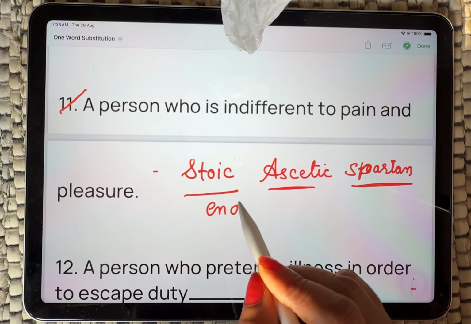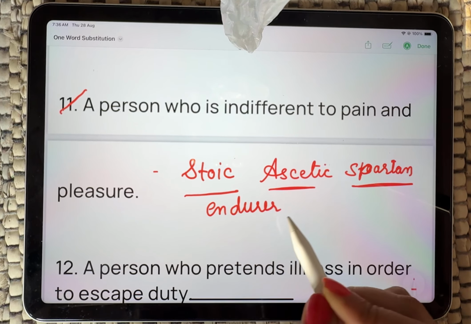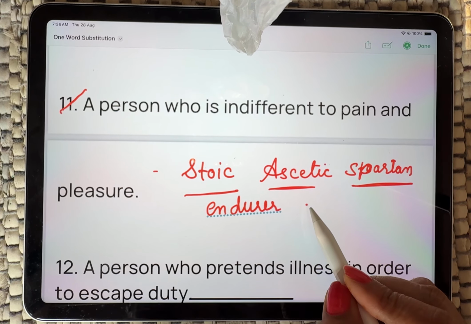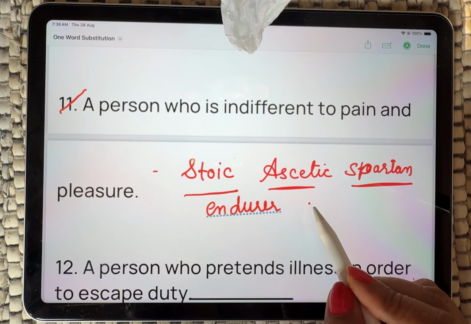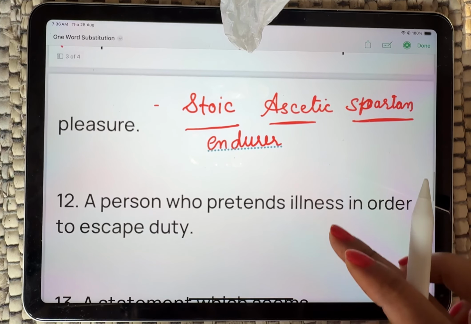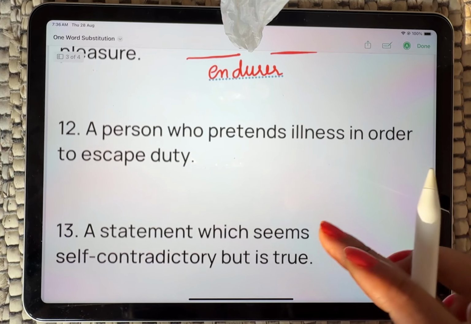The next word is endurer. Endurer is a person who is सहनशील, धैर्यवान, जो दुख और सुख को समान समझे. One who shows no emotions in hardship as well as in the period of happiness.